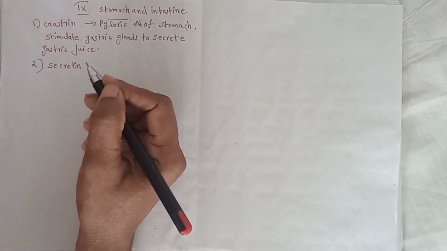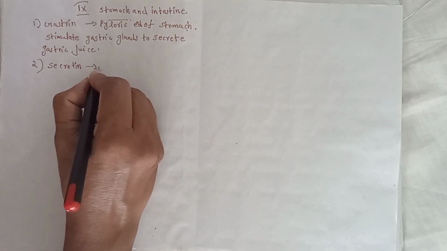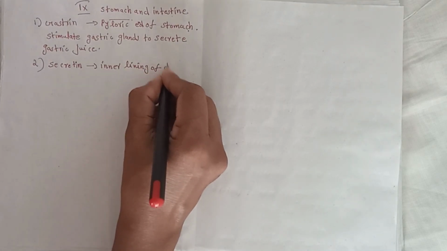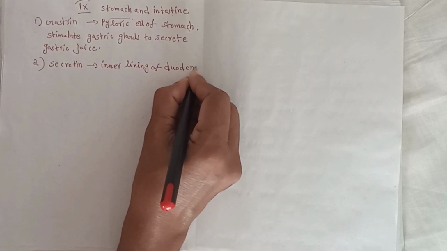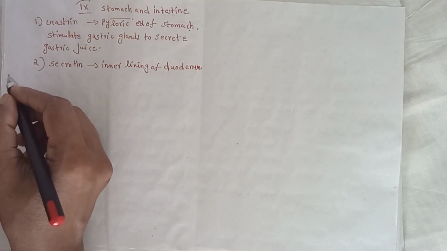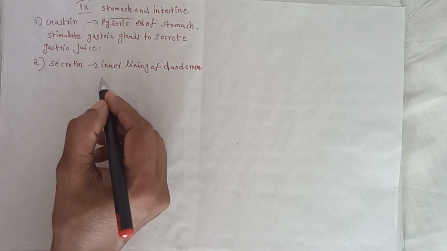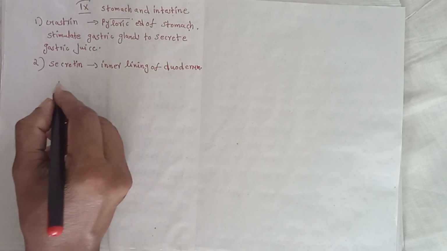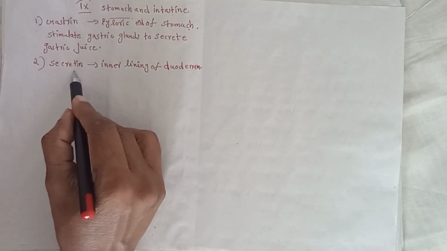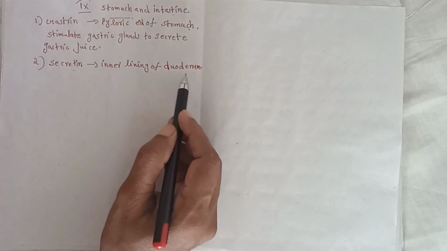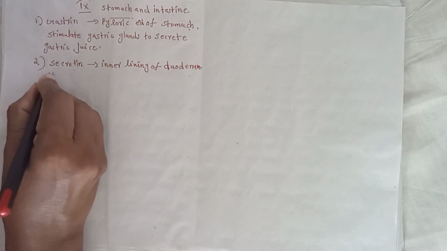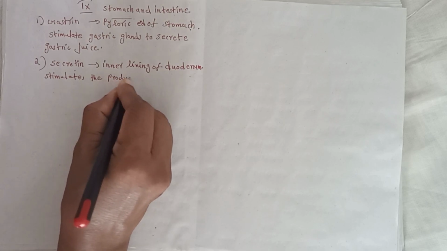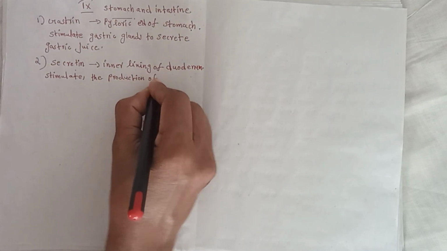The second hormone, secretin, is secreted by the inner lining of duodenum. Secretin stimulates the production of pancreatic juice.